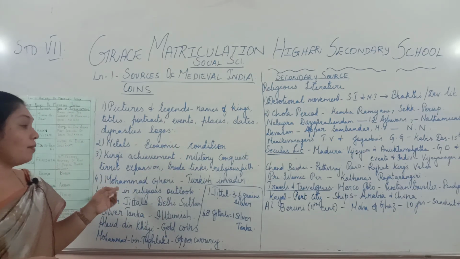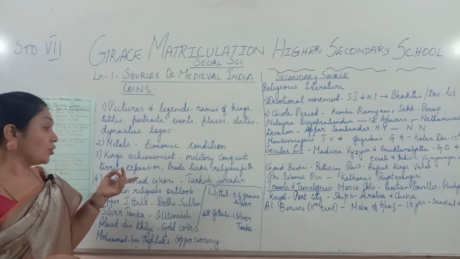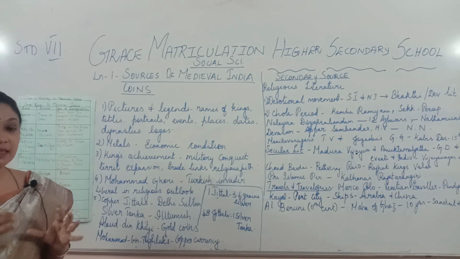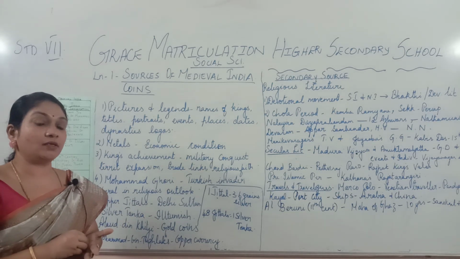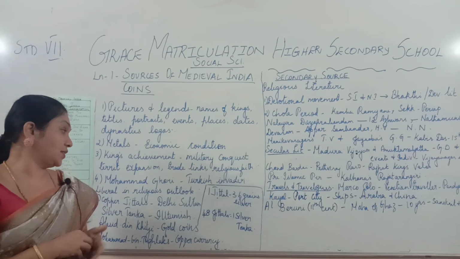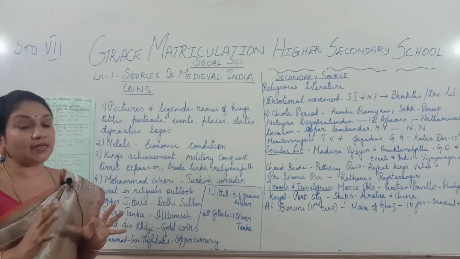Even Muhammad Ghori, a Turkish invader who came to India, during his period, what did he do? He made gold coins, and in that gold coin he had a figure of goddess Lakshmi. See, he is a Turkish invader, but he is very liberal in his religious outlook.